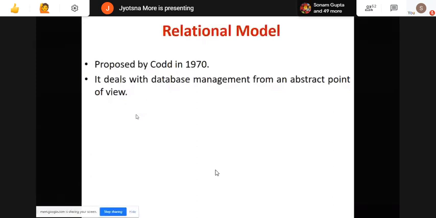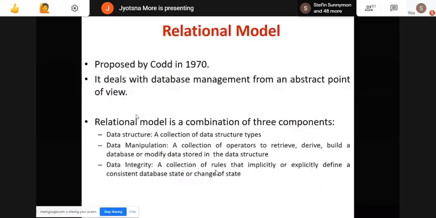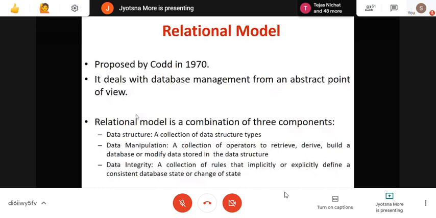It provides the specification of an abstract database management system, and the model is very easy to understand, although it is based on solid theoretical fundamentals that include predicate calculus and the theory of relations. It consists of a few notations, but it is still easy to understand. Anyone can create the model. This model is a combination of three components.